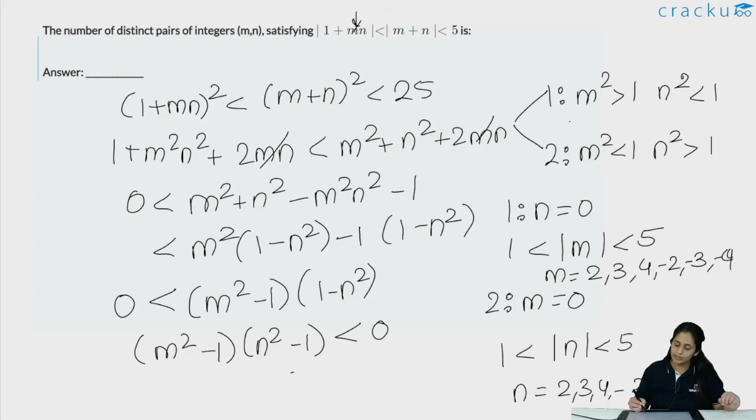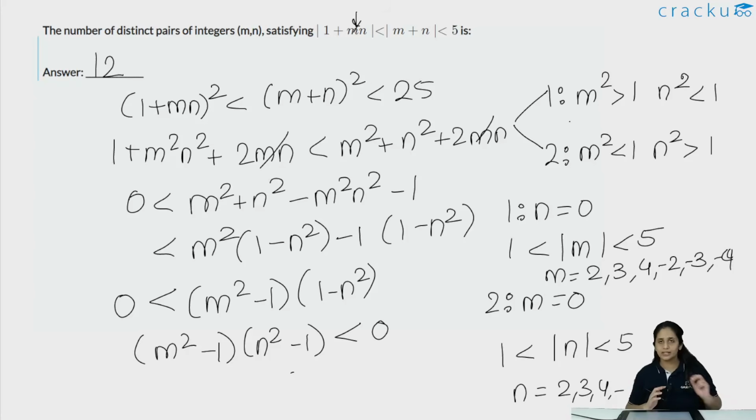When n is equal to 0, m can take 6 values. When m is equal to 0, n can take these 6 values. There is no overlap, so 6 plus 6 becomes 12. So how many distinct pairs of integers m and n are there? There are 12 such pairs of integers. The right answer to key in would have been 12.